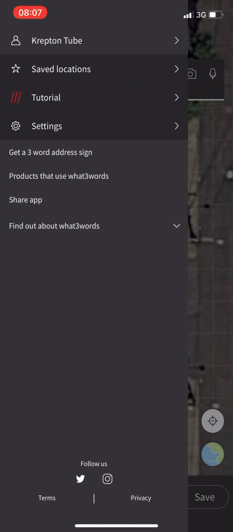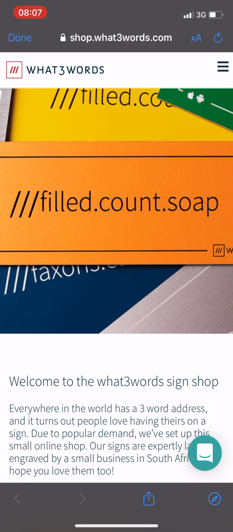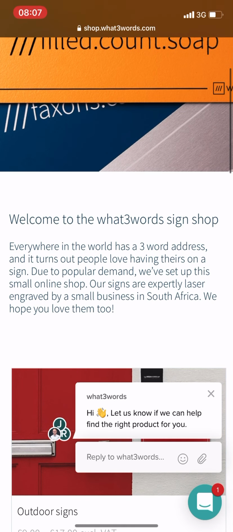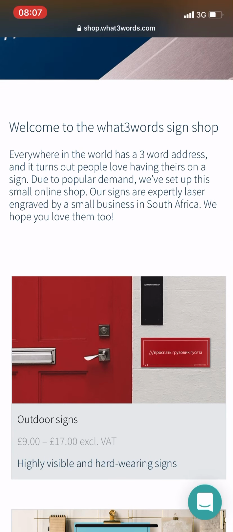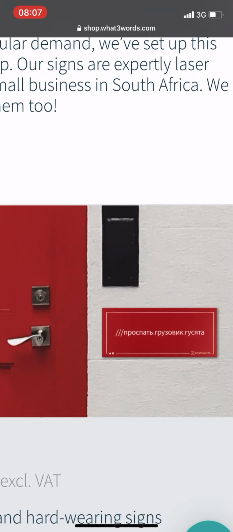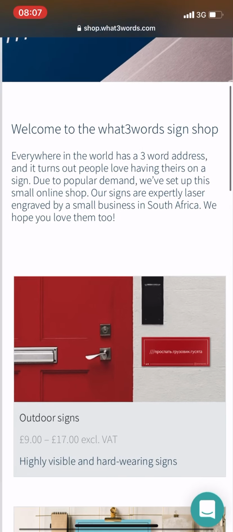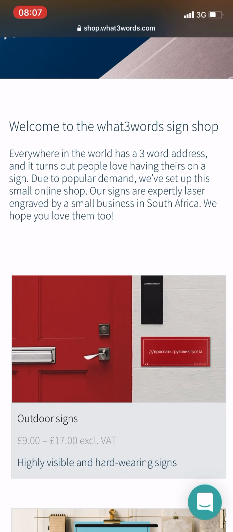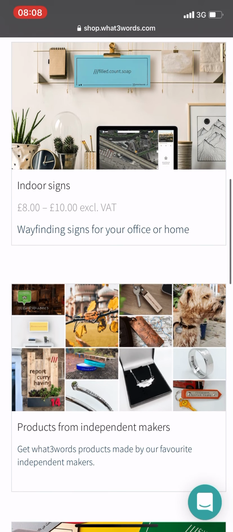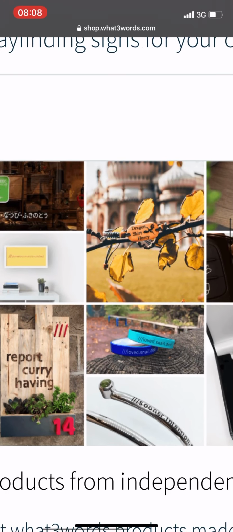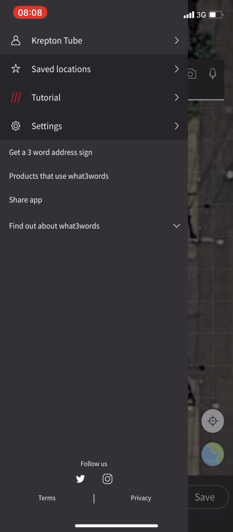By clicking on this link, you will find that What3words is also offering to give you address signs. So it offers address signs for your door, so you can have your three words on your door, which is an outdoor sign, and it also gives you the ability to buy, if you would like, indoor signs and a bunch of other accessories you cannot imagine. So you see they have souvenirs, they have, let's go back again.